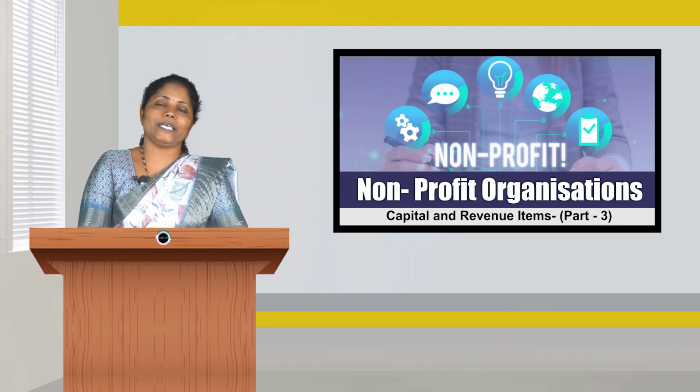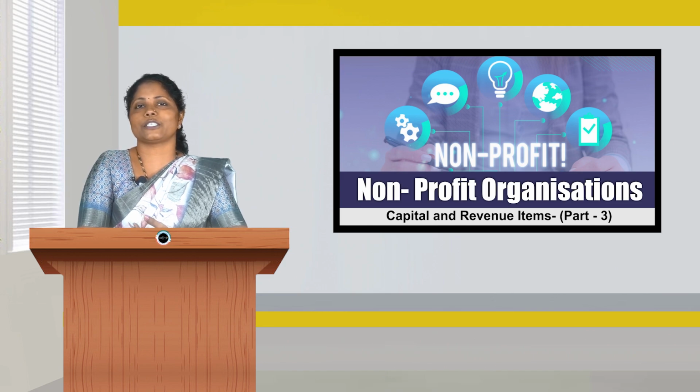This is an expenditure incurred on investments. Investments are one of the assets. So any expenses incurred regarding the purchase of any asset will be considered as capital expenditure to be debited to investment account but not to the expense account.